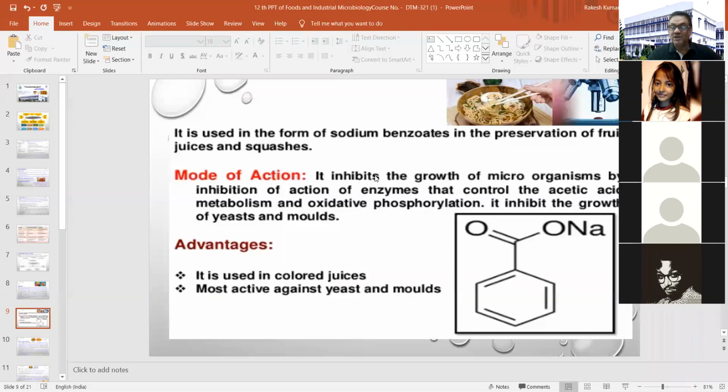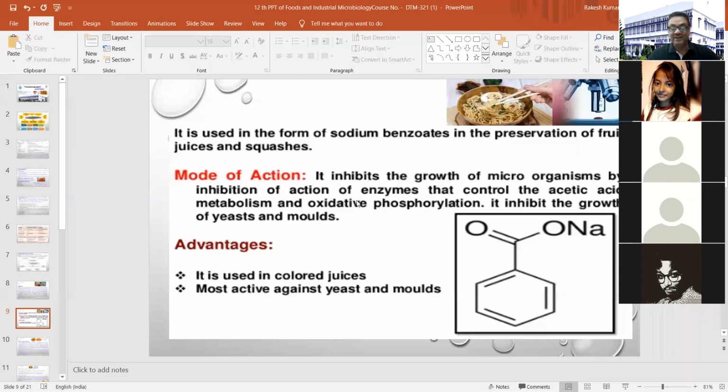It inhibits the growth of microorganisms by inhibition of action of enzymes that control the acetic acid metabolism and oxidative phosphorylation. It generally happens for energy production, ATP generation inside your mitochondria. If you are using this sodium benzoate, automatically it will restrict the oxidative phosphorylation process, and ultimately it inhibits the growth of yeast and mold. So you have to remember this line.